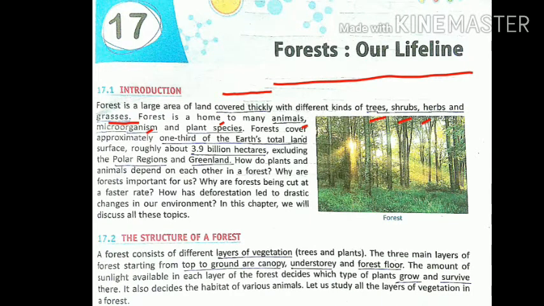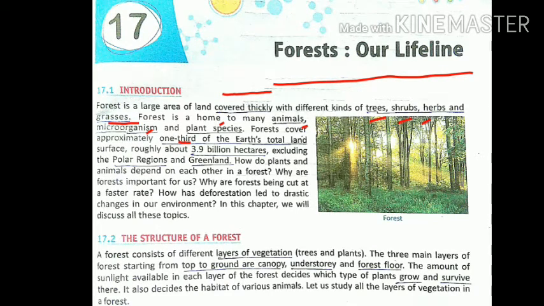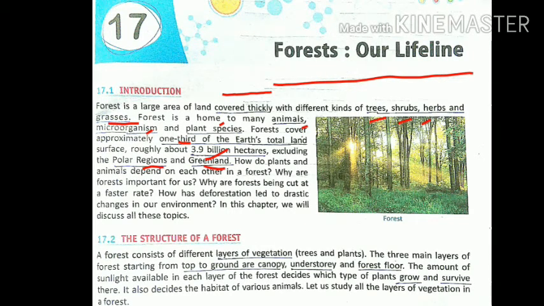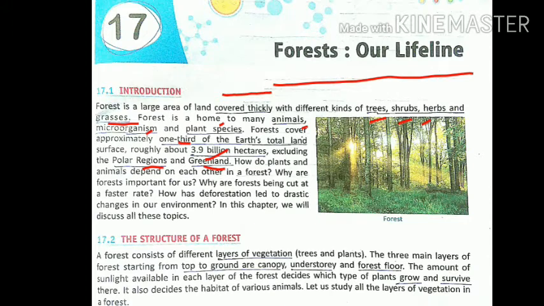And one third of our total earth is covered with forest, approximately 3.9 billion hectares. The polar regions and Greenland are not included in this because there is no plant found there. They are covered with snow or ice.